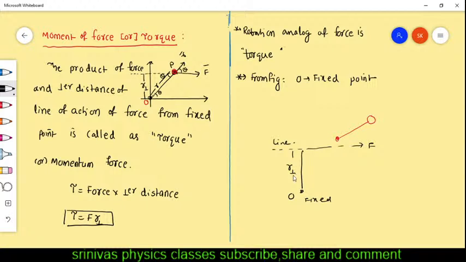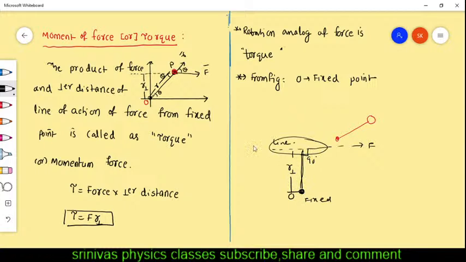Its perpendicular distance from the fixed point is R perpendicular. This is the R perpendicular. This is the line of action of force, and this is the fixed point. The perpendicular distance of the line of action from the fixed point. The fixed point is this one, the origin. This is the perpendicular distance.